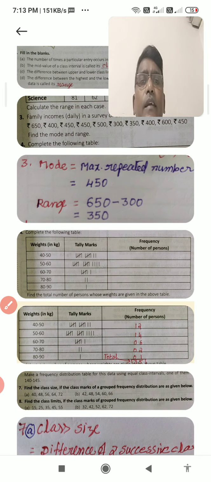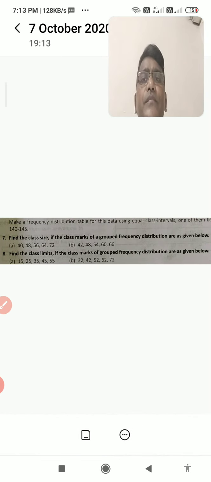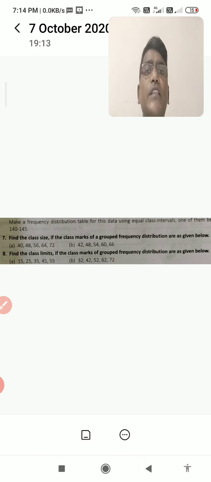Just you see, this is one of the models. Then another important thing you are observing here: question numbers 7 and 8 are both there. In question number 7, we are going to find the class size when the class marks of a grouped frequency distribution are given. Class marks are given: 40, 48, 56, 64, 72.